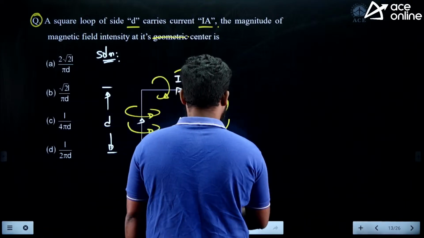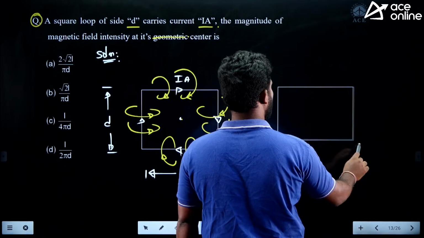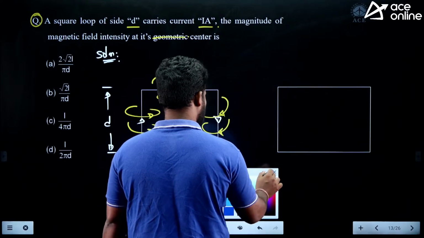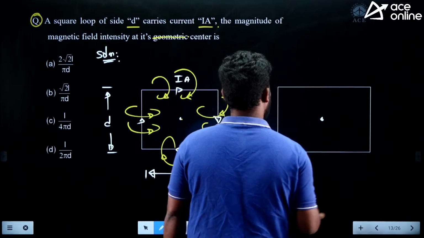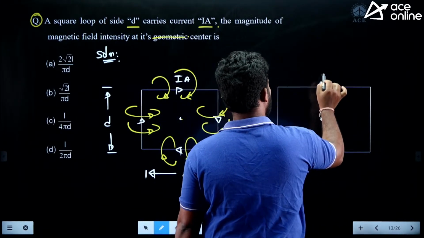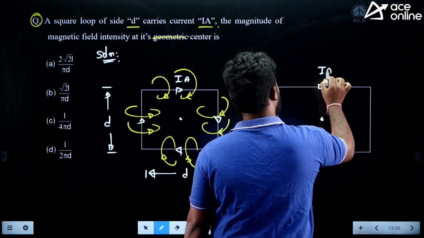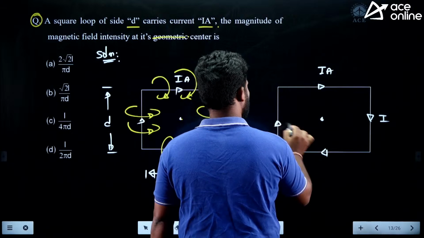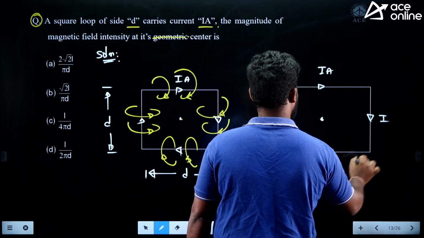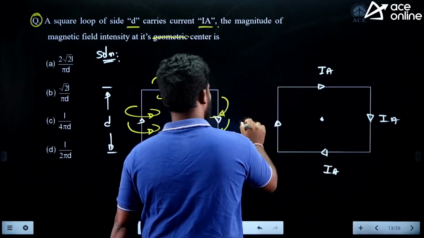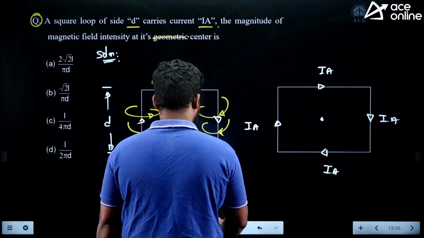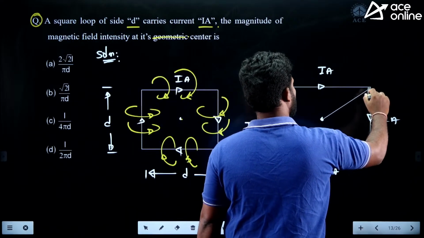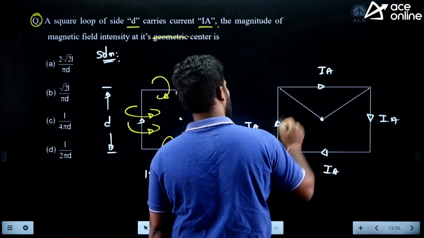Okay, let me take this one square one more time. Okay, how much current is flowing? I. So from sitting here, I will going to see the corners. This one, this corner and this corner.